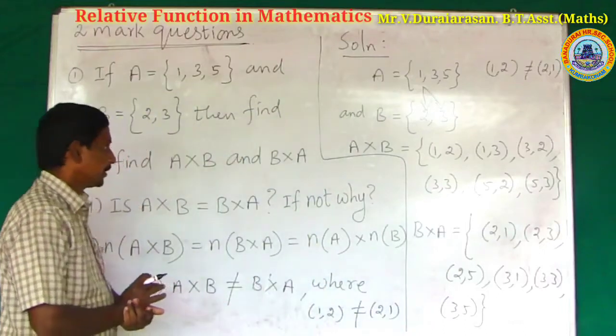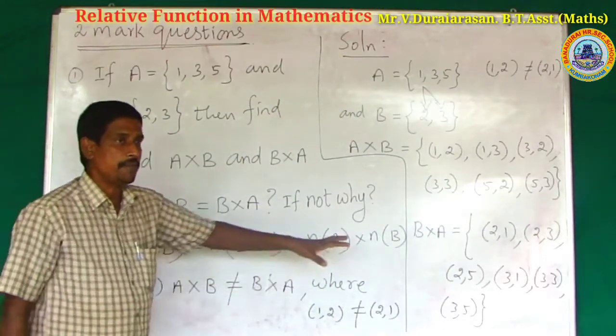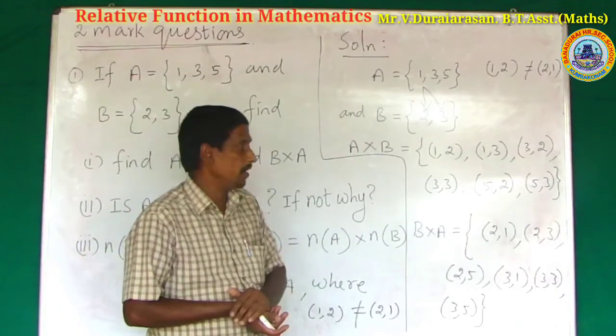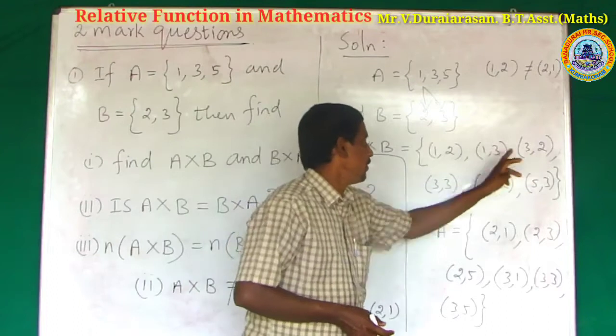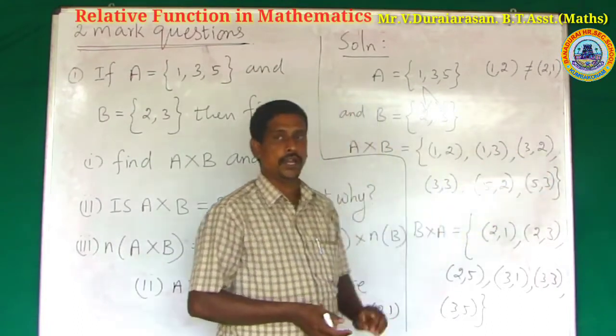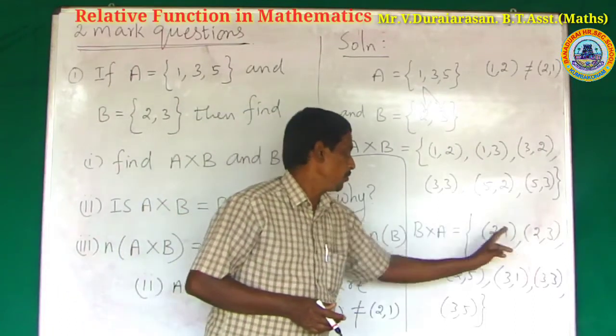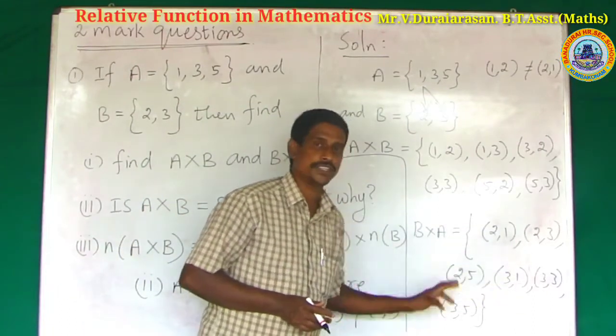But the number of elements in A cross B: total number of elements is 1, 2, 3, 4, 5, 6. Total number of elements in B cross A is 1, 2, 3, 4, 5, 6.